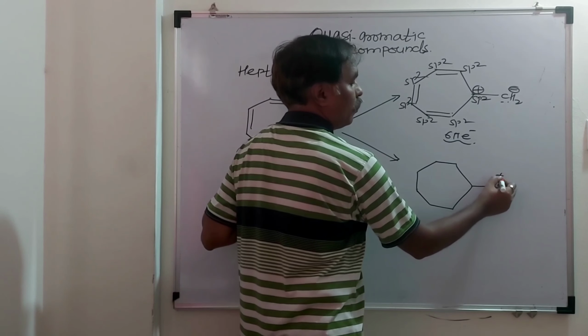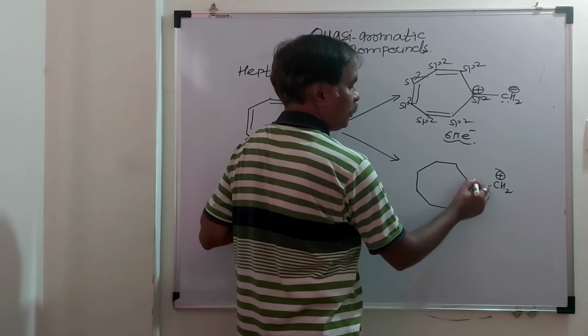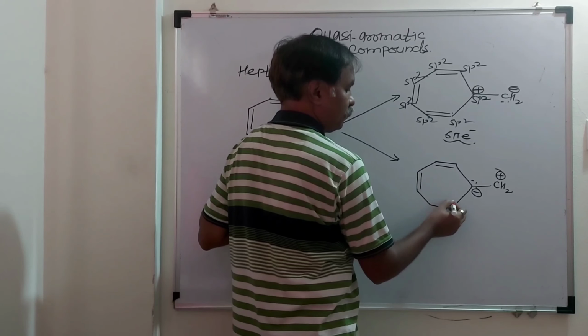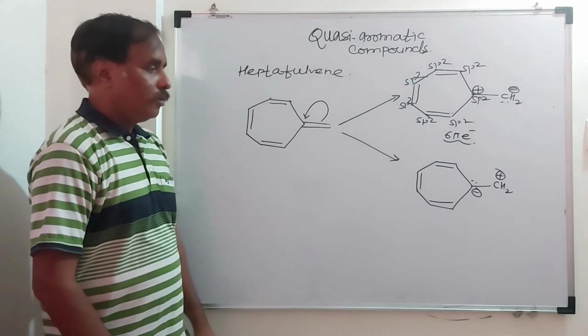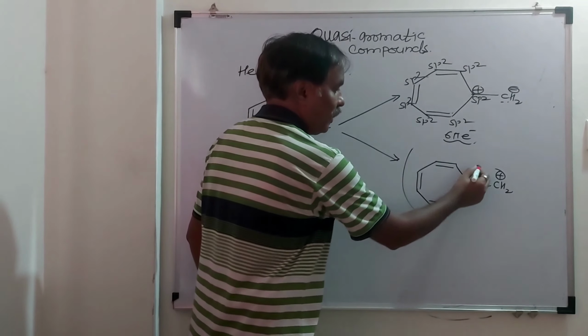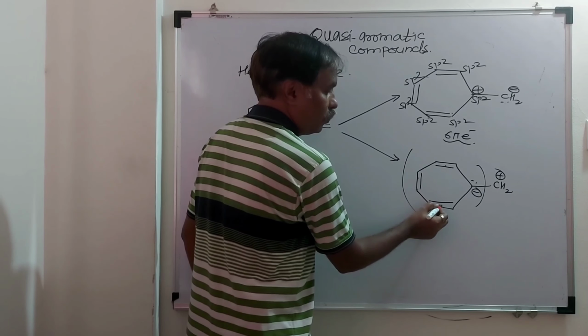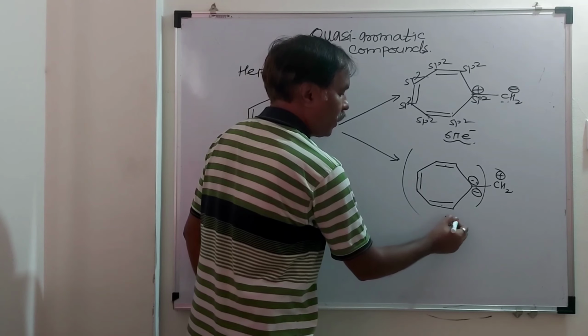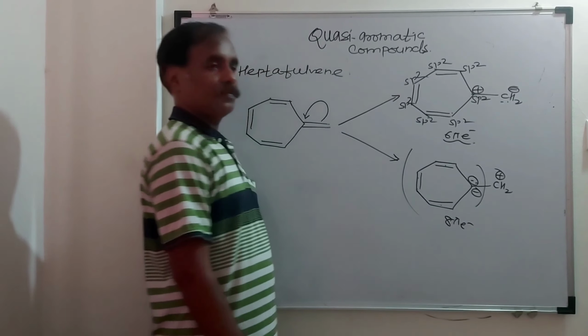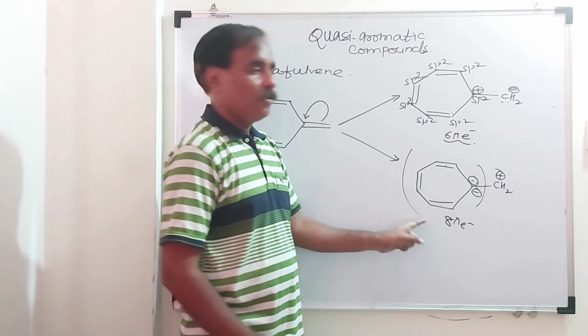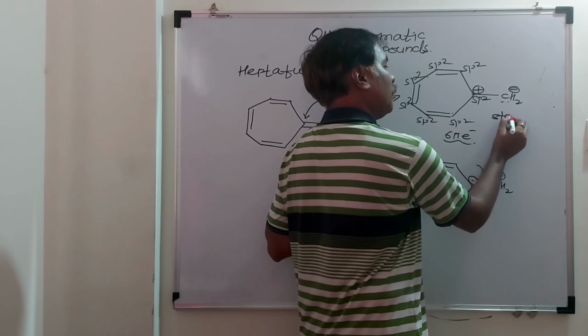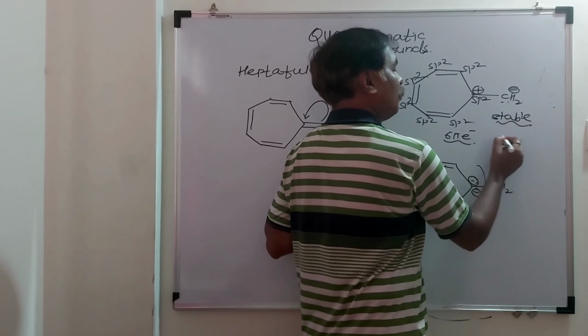This carbon will acquire positive charge, and here it is negative charge. Total number of Huckel's electrons 2, 4, 2, 6 and 2, 8 pi electrons. This is unstable. So we have to consider this one. This is more stable.